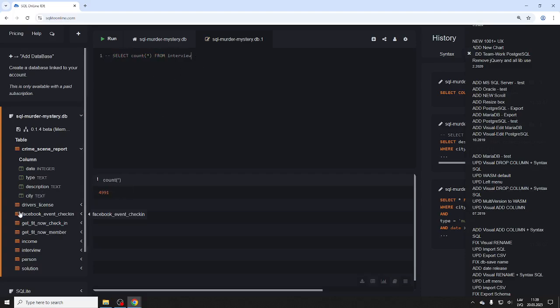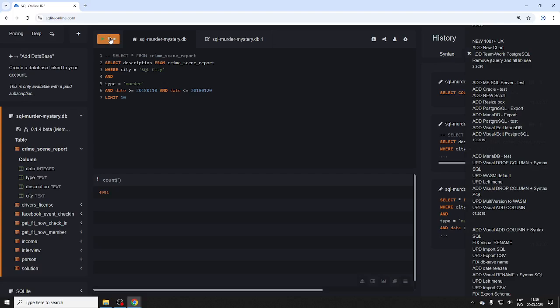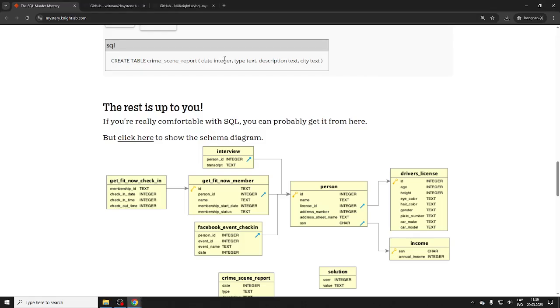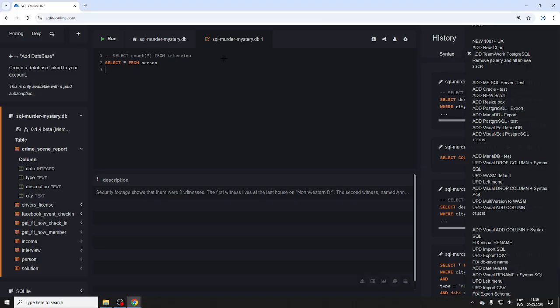So we need to inspect the Northwestern Drive. We have the Northwestern Drive here. So select all from person where address street name like, since I'm fuzzy on this Northwestern thing, I'll do this north, and limit 10.